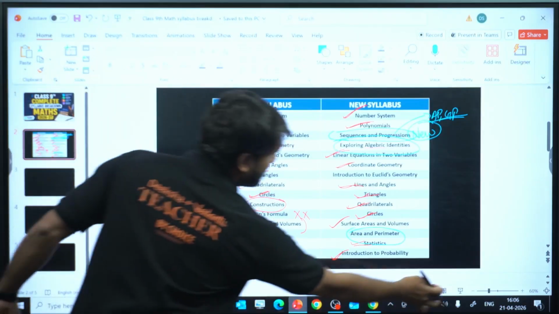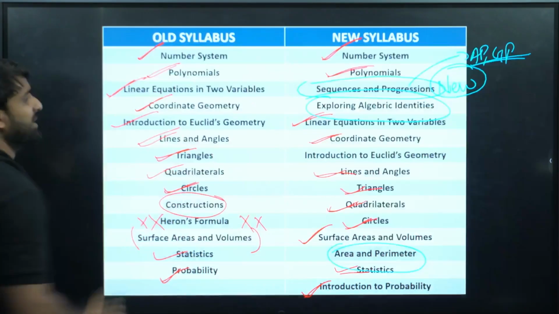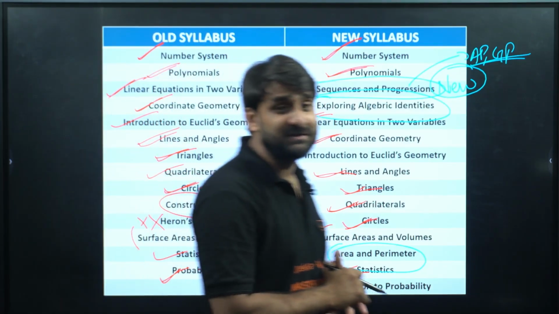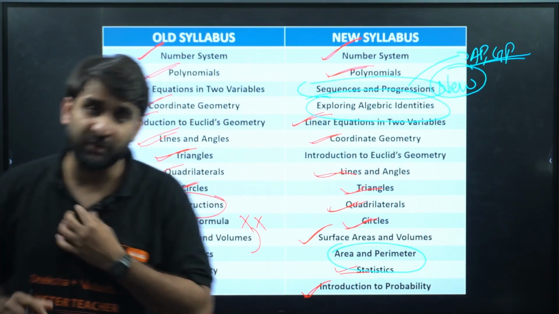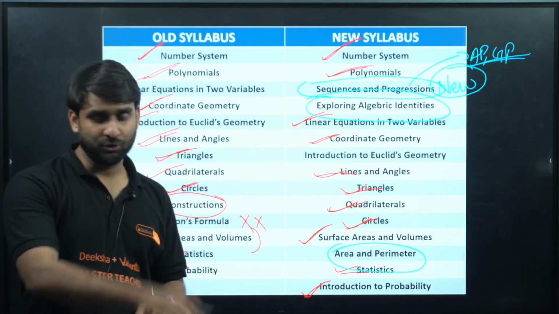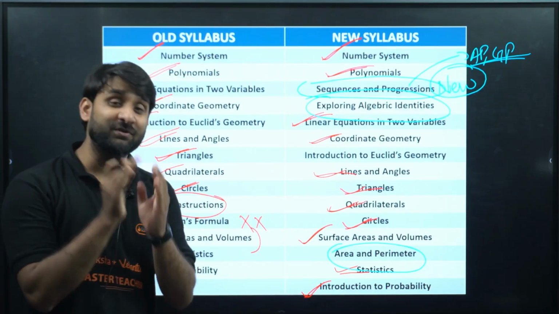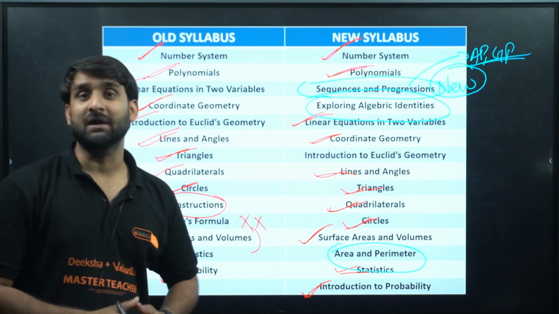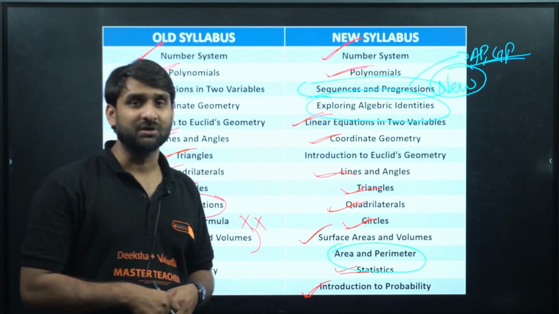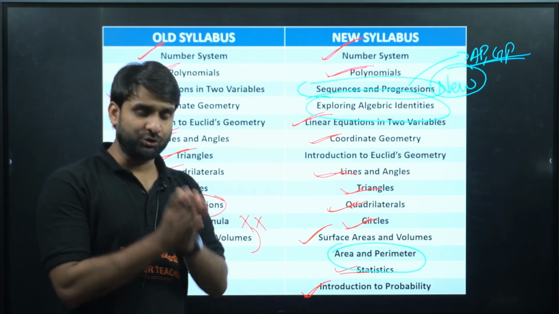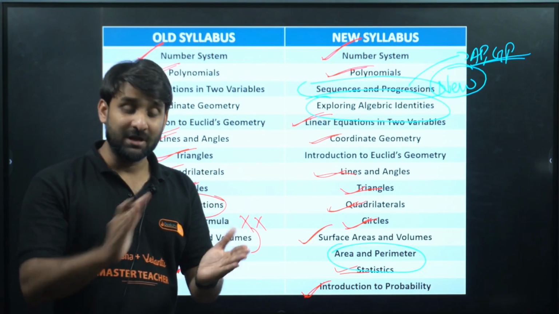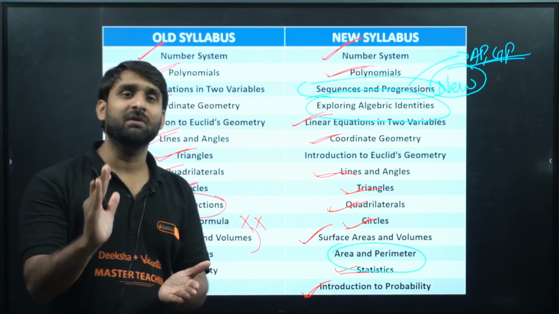Look here, this is the final slide. This is the old syllabus and this is the new syllabus. On the CBSE official website, there are a lot of circulars and things present. You can also download the PDF on your own, and you should go through the entire syllabus once before you start your study in class. Because if you start randomly without clarity of the syllabus, I think that is a very bad thing. You should have the approach and crystal clarity of the syllabus, then only will there be results and your study will be fruitful and productive.